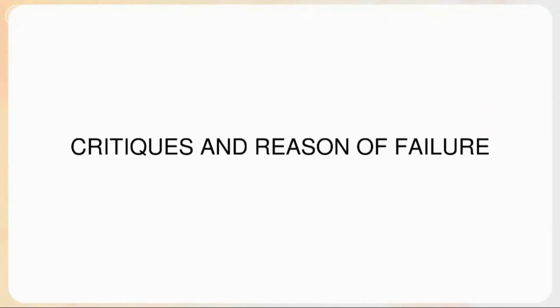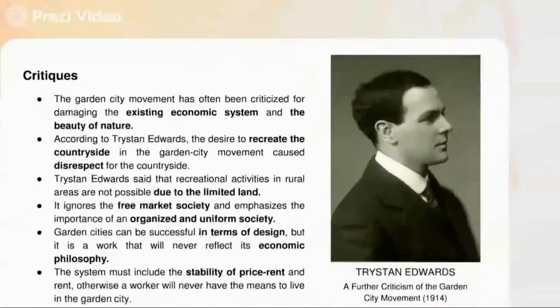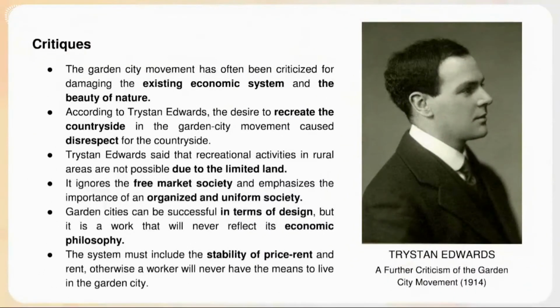After the construction of the first example of the Garden City, Tristan Edwards made a study in 1914 based on the criticism of this work. Edwards said that the Garden City movement would damage the current economic system and national beauty. He found that the study did not take the free market society into account and the uniform society proposition was wrong. In summary, he said that it could be successful in terms of design, but not in terms of the